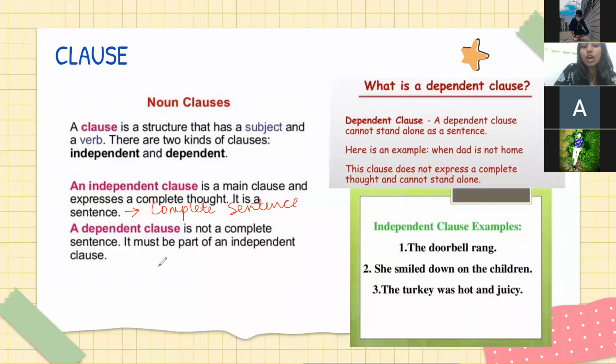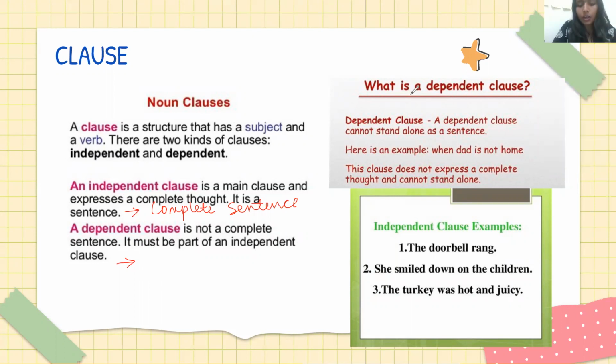So this is your hint: whenever you are given a sentence, first see whether it is complete or incomplete. If it is a complete sentence, you will automatically say this is an independent clause. If it is incomplete, you will say it is a dependent clause.